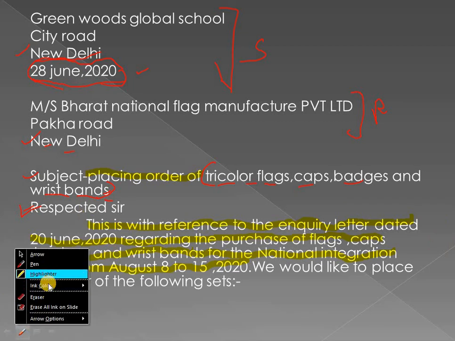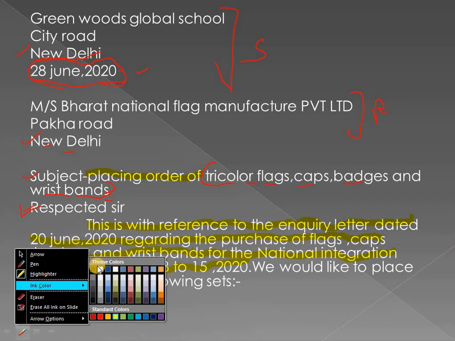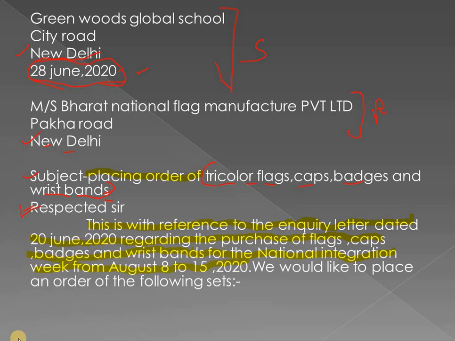So we use the same common line itself over here. This is with reference to the inquiry letter dated. As I told you, here the placing order letter's date is 28 June, so this inquiry letter should be some date before that. So I am using 20 June 2020.